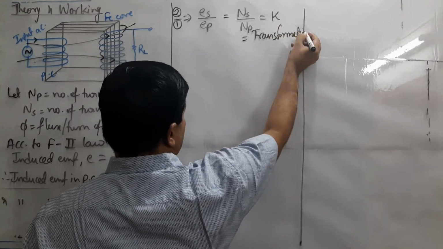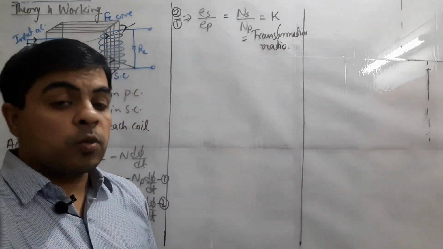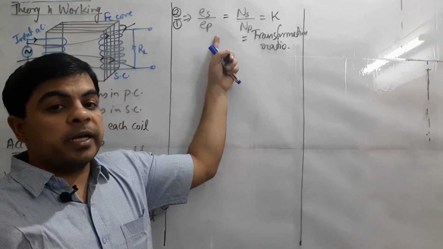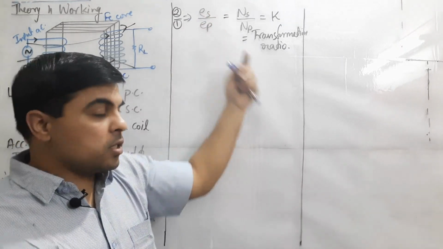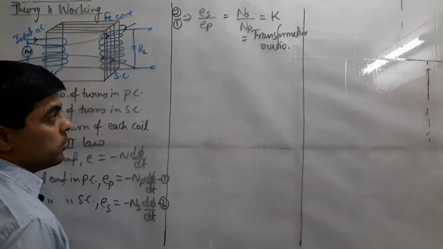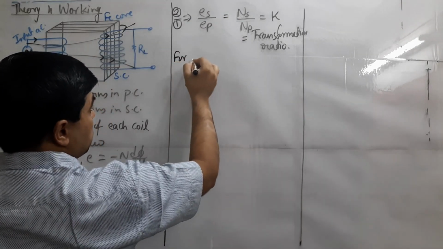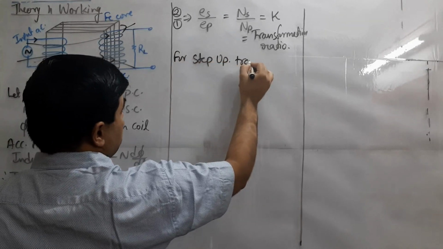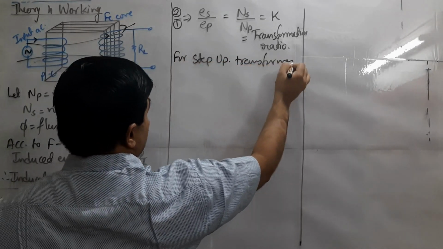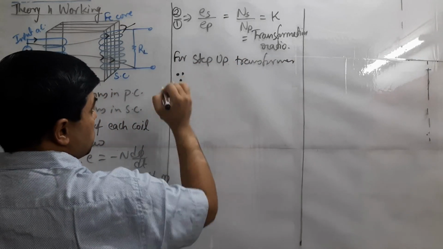and here the K means transformation ratio, the factor which will tell us how many times the value of applied induced EMF from the primary coil to the secondary coil changed, that we will calculate with the help of K. And using this relation now for step up transformer,